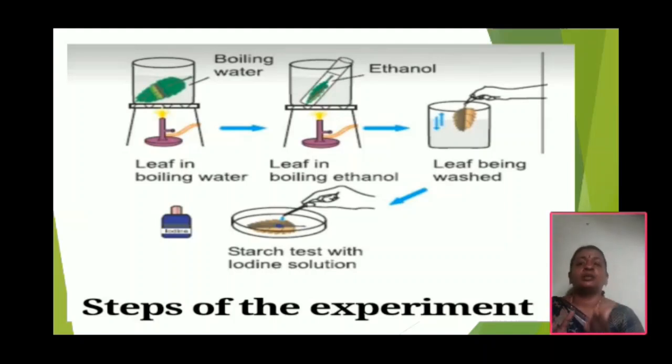Put the leaf in the test tube, and place the test tube in a beaker. The beaker contains water and the test tube contains methylated spirit. Boil the leaf with methylated spirit over a water bath till it becomes pale white. And next, take a petri dish, spread the leaf and add a few drops of tincture iodine solution. The leaf turns bluish black, so the leaf contains starch. This is the end of the experiment.